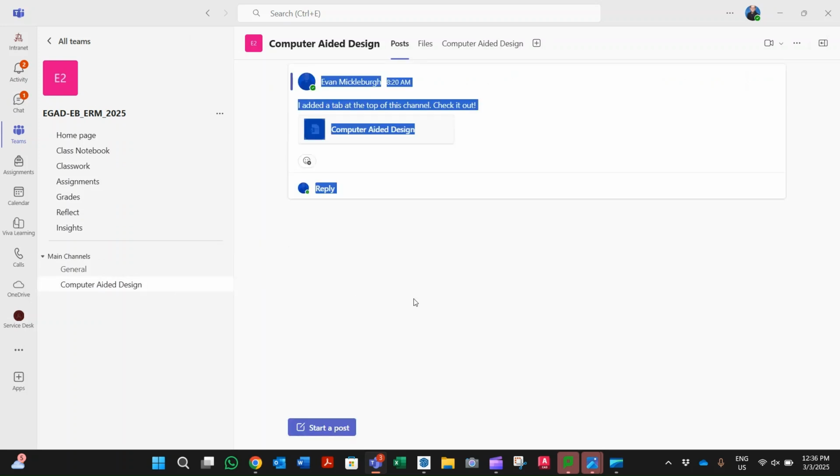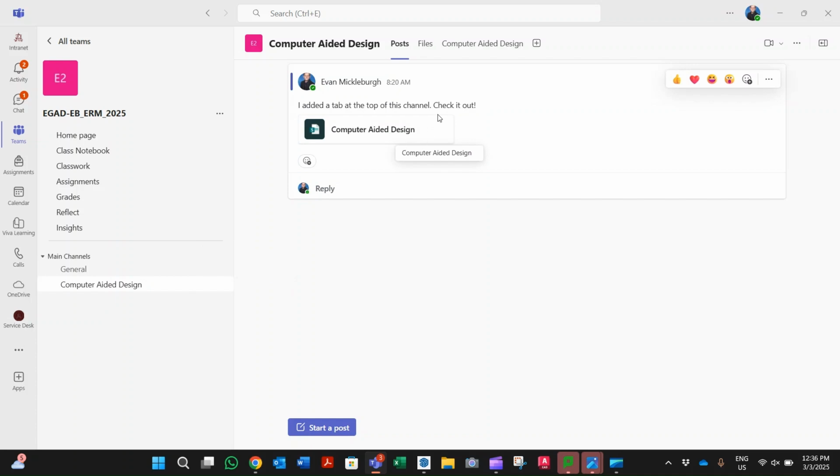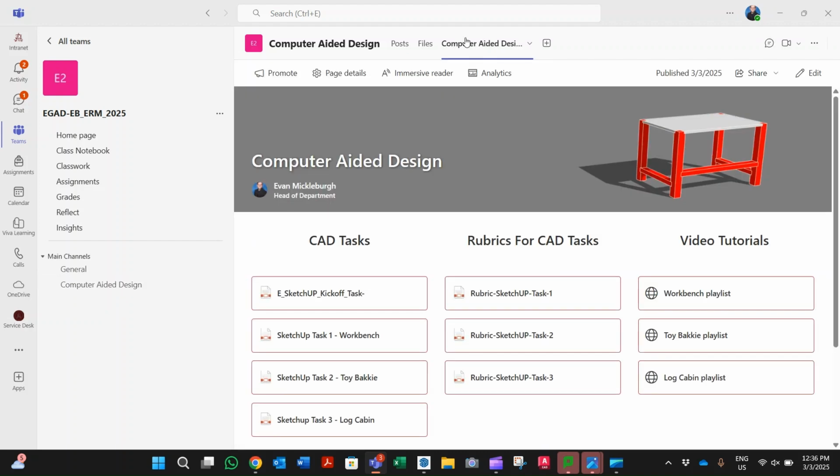When you get to the computer-aided design channel, you'll see that there's a tab here, which reflects that a new page has been added to that channel. So you want to go to computer-aided design. So what is computer-aided design? Very basically, it's now time for us to move away from paper for a while and start to model within a 3D space on a computer.